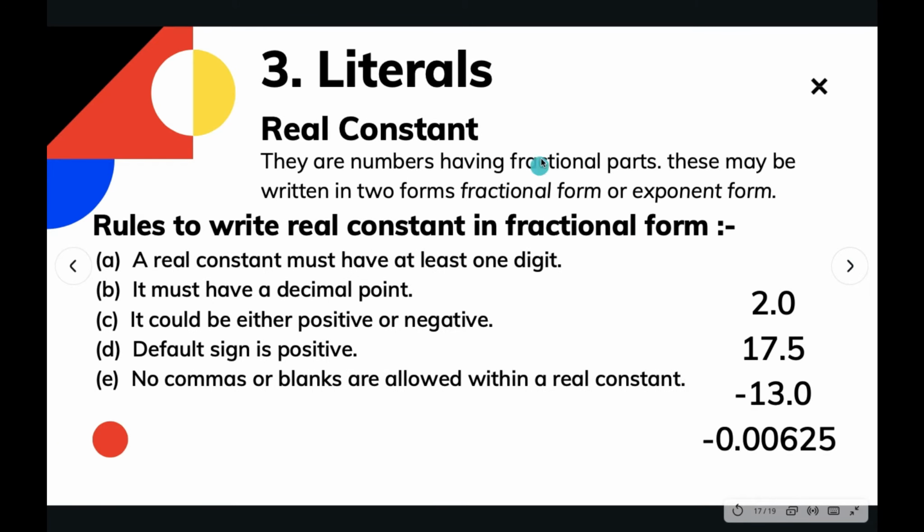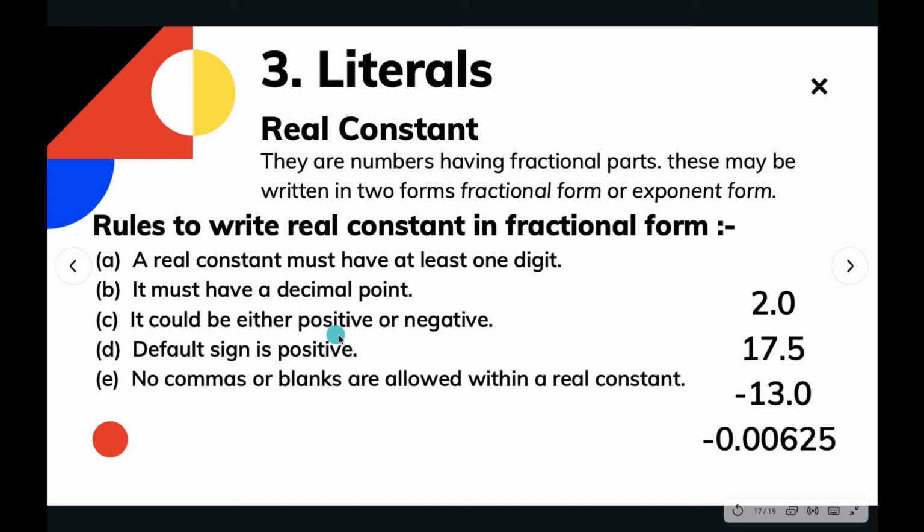Now we have the real constants. Real constants are, as their name says, the real numbers. They have a fraction part, and there are two forms in which we can write a real constant: first is fractional form, and then exponent form. Here are the rules for writing a real constant in fraction form. First, a real constant must have at least one digit. Again, it must include a decimal point.